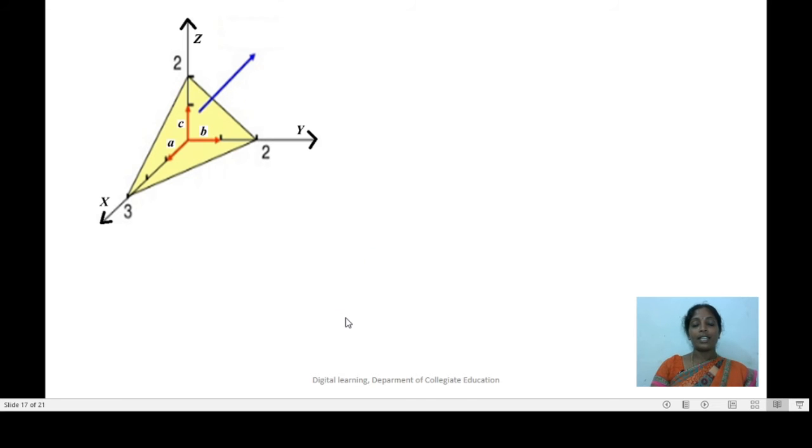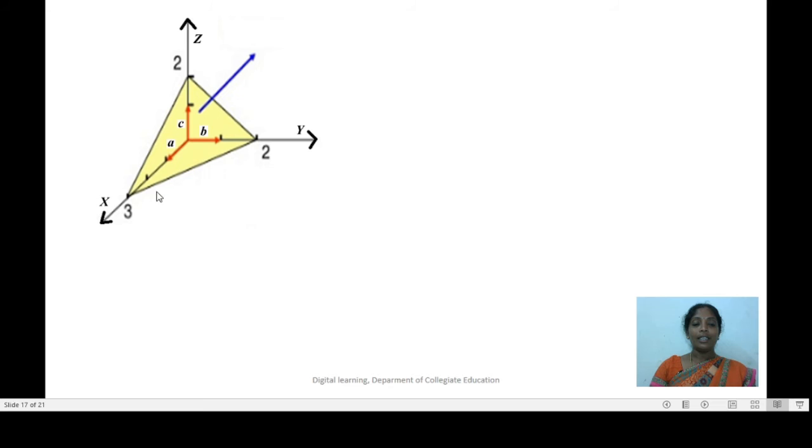Let us practice writing Miller indices for a plane with an example. Look at the slide. Here we are supposed to write the Miller indices for the plane which is highlighted by the color. And what is the first step? First step is we have to identify the intercepts of the plane along the three crystallographic axes.